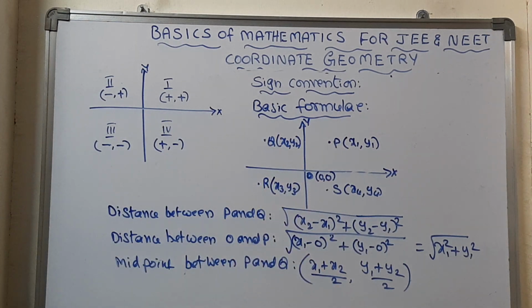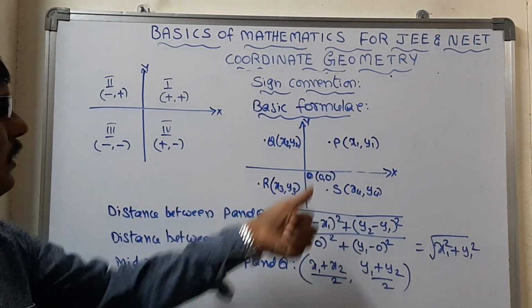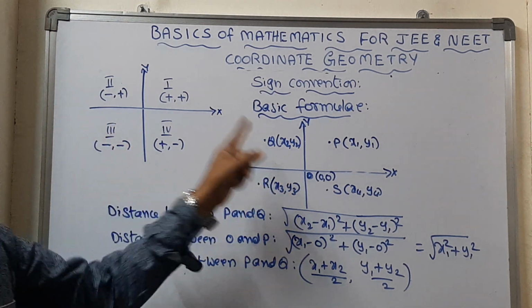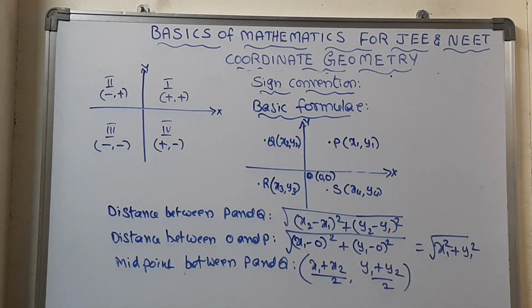In that way, we can take the average of these points. And that is the basic sign convention, and again the rules we are taking for this.